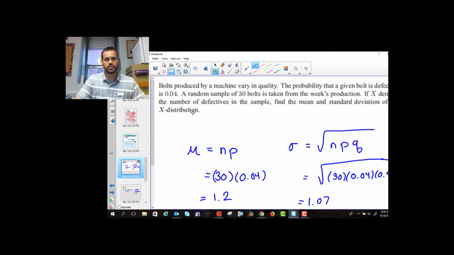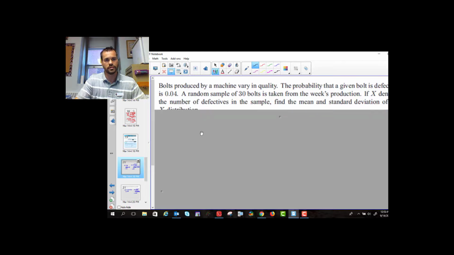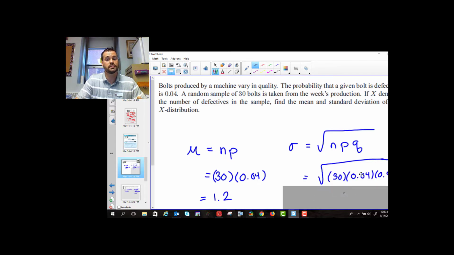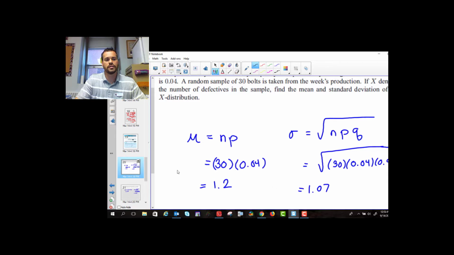Here's another example. Bolts produced by a machine vary in quality. It says that the probability that it's defective is 0.04. So there's your probability of success. That's p. We're taking 30 bolts. We want to know what the mean and standard deviation are. So 30 times 0.04, that's my mean. It's a pretty easy calculation. It gives me 1.2. The standard deviation is n times p times q. So q, because p is 0.04, q is 0.96. And there's our standard deviation.